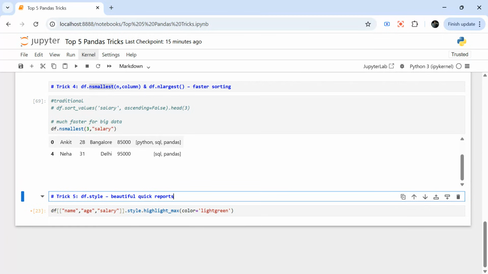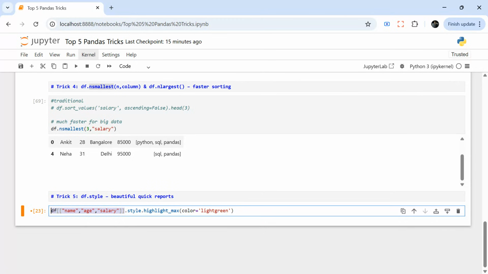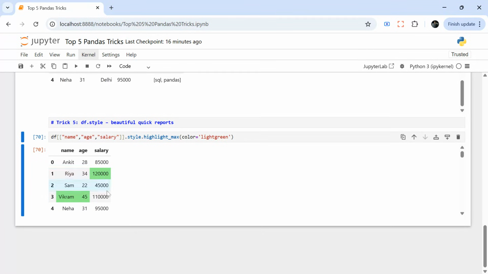Let's say I want to create a report of name, age, and salary, and in each column I want to highlight the maximum value. There are a lot of methods in style. One of them is highlight_max with light green. What I'm saying is, in each column, whatever the max value is, highlight that. You have a lot of methods you can check out. If I run this, you will see in salary whatever is the highest it is highlighting, and in age as well. In name, based on alphabetical order, V comes last, so it is highlighting that. You can do a lot of formatting and highlighting, so you can check out this style function.